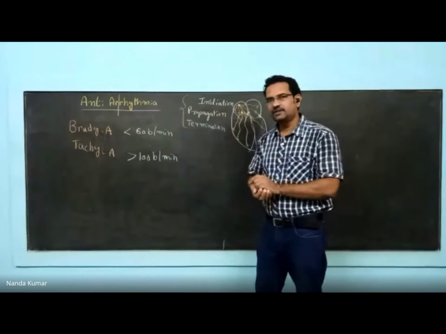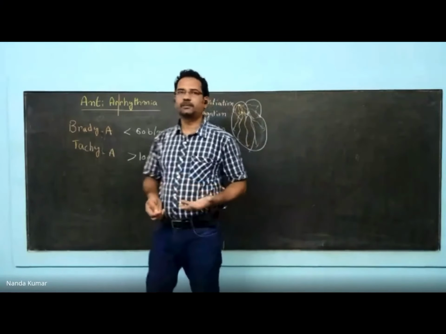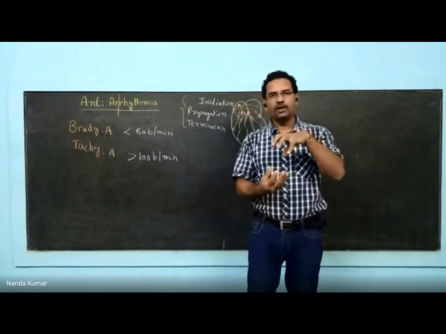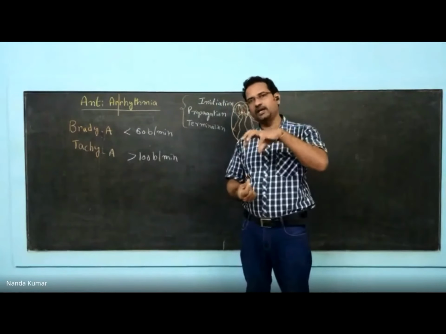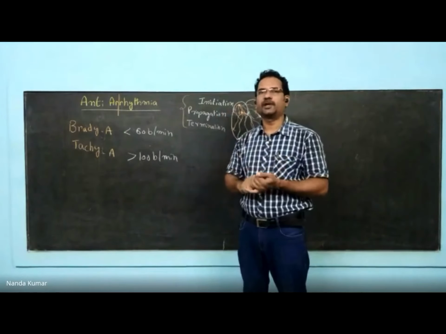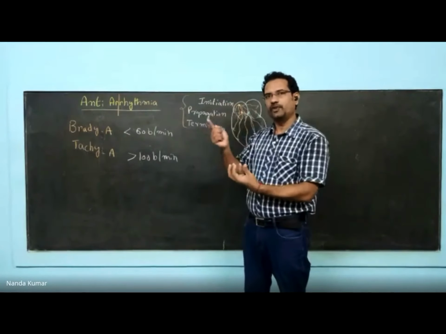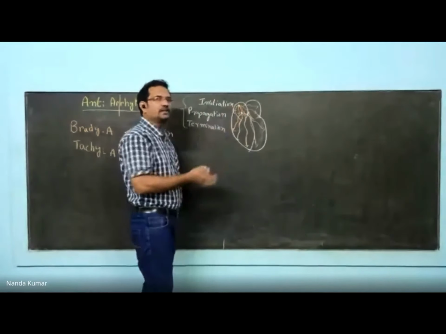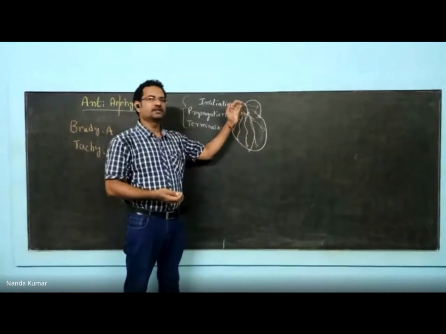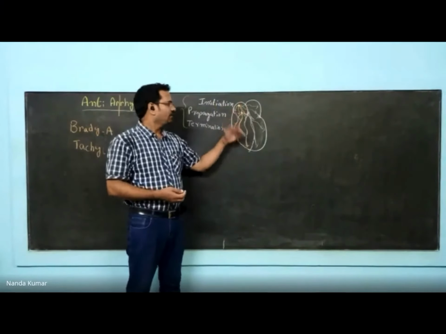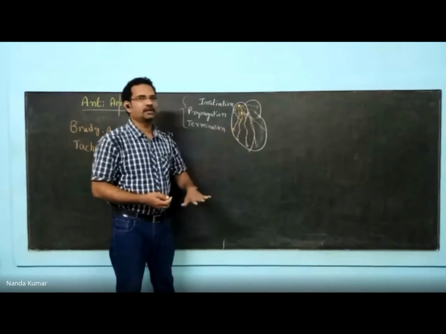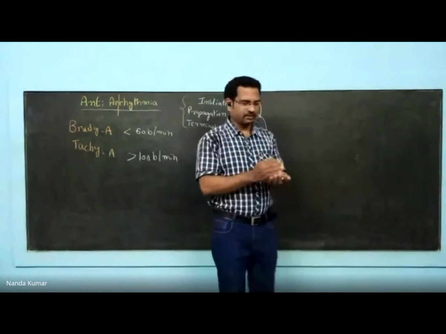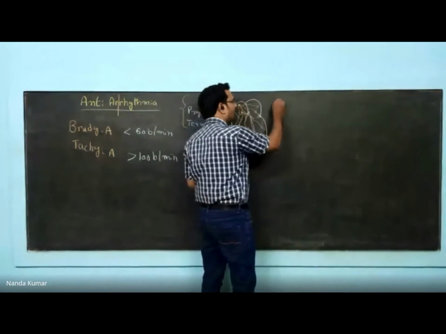Now, coming to the classification of arrhythmia, we have two different types. The error in rhythm could occur in atria or it could occur in ventricle. If it is occurring in atria, it is called supraventricular arrhythmia. Supra means above. What is above the ventricle? It is atria. So atrial arrhythmia is considered supraventricular arrhythmia, whereas ventricular arrhythmia is considered ventricular arrhythmia. Same thing. Two things are there: supraventricular arrhythmia and ventricular arrhythmia. Let us see what types you have there.